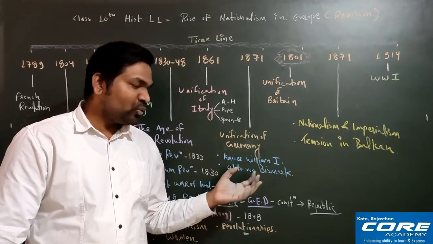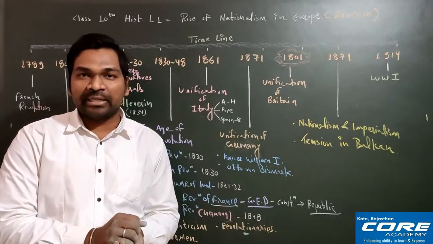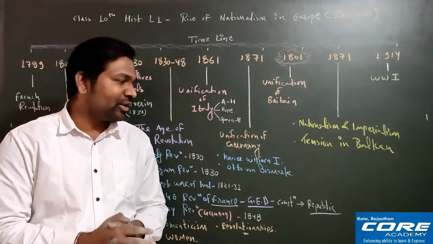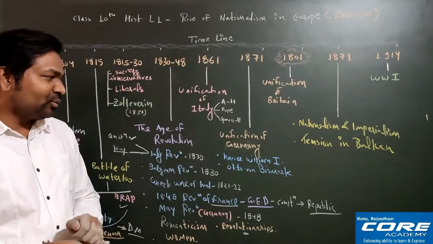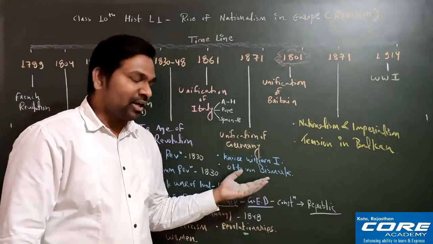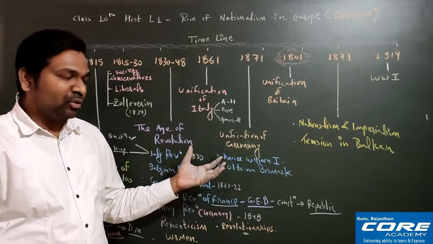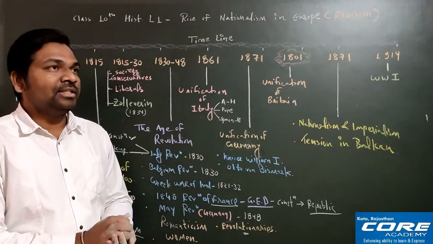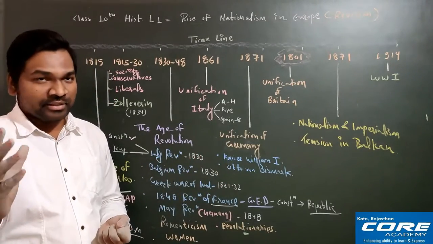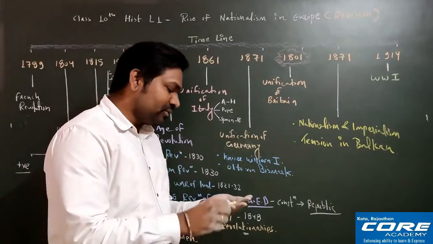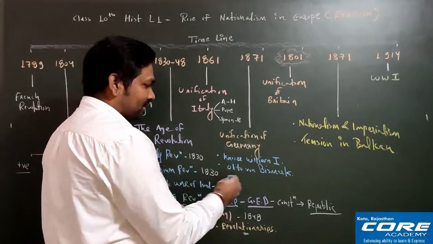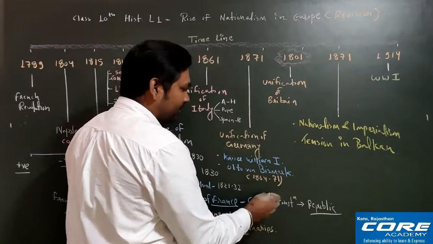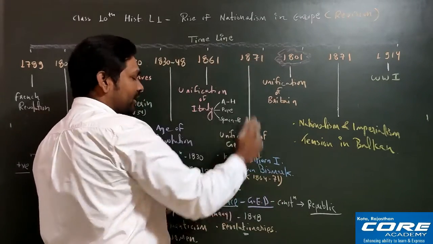Otto von Bismarck was a very strong personality, and he was known as one man army, and he was a great warrior. With the help of his army and with the help of the support from the common people, he fought 3 battles over the period of 7 years. These 7 years are from 1864 to 71, and finally the unification took place in 1871.